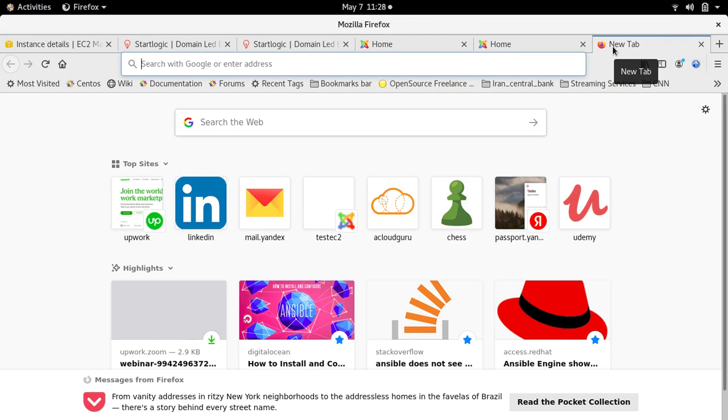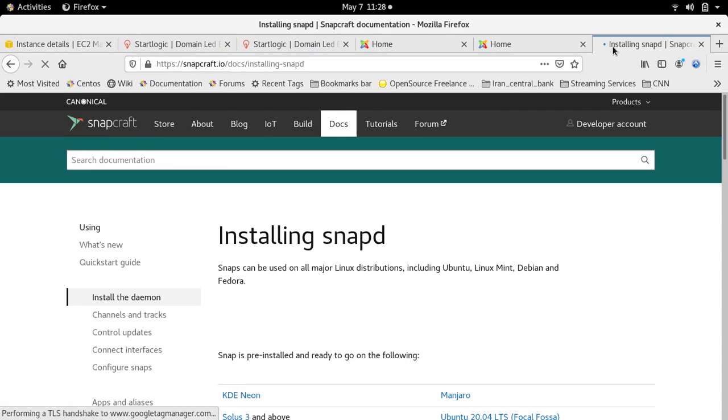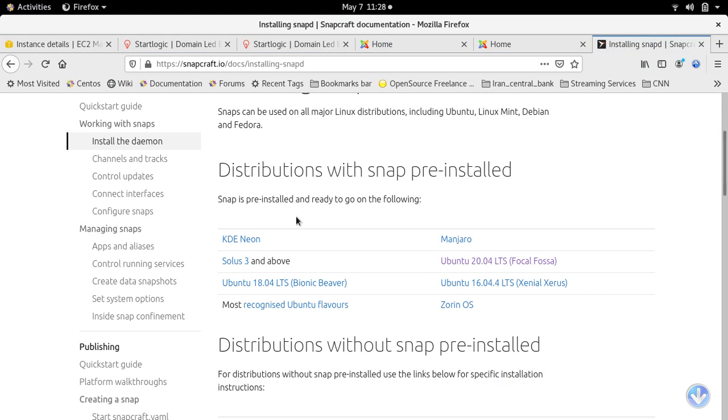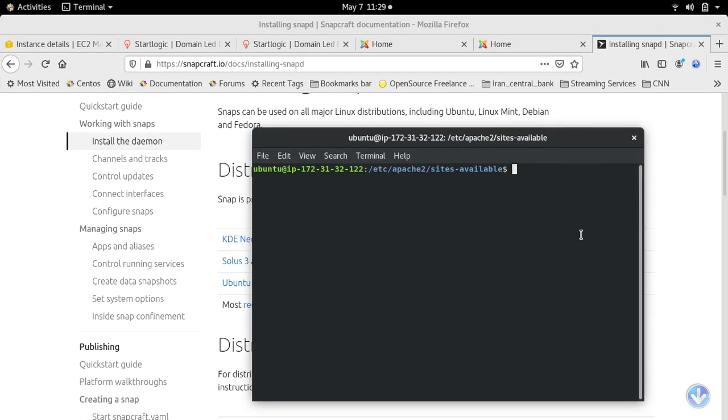And in an Ubuntu 20 machine, snapd comes pre-installed. So this URL will let you know that all these versions of Ubuntu have snapd pre-installed. So we don't need to worry about that.